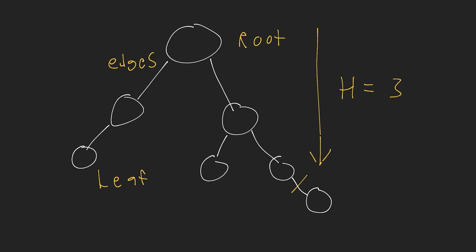We also have something known as the depth of a node. Now, the depth of the node is how many edges we have to go up in the tree to reach the root node. So from this node here, we have a depth of 3. From this node here, we have a depth of 1, because we just need to reach the root node right here, okay? So for every single node, if we count the number of edges that are required to go back to the root node, that is the depth of that node. We'd also call that the level of the nodes. This is on level 1, this is on level 2, this is on level 3, okay?